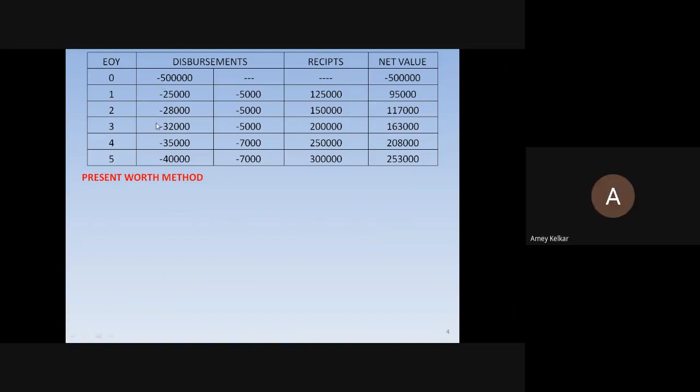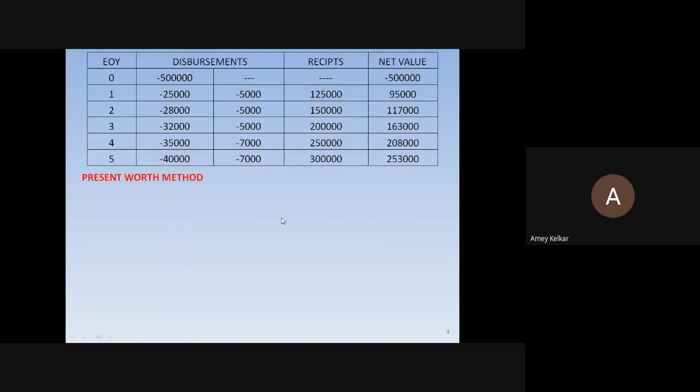So similarly for the second year, what I have done, the disbursement is, one is operating cost 28,000, maintenance again is 5,000. So this total becomes 28 plus 5. It is how much? 33. Okay, so 33,000. Receipts are 1,50,000. The difference of both becomes your net value.